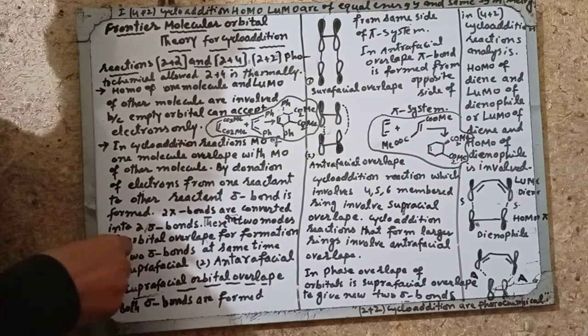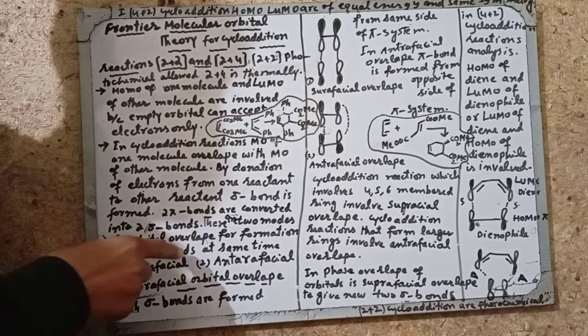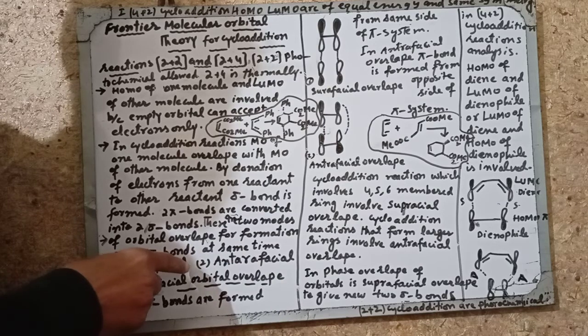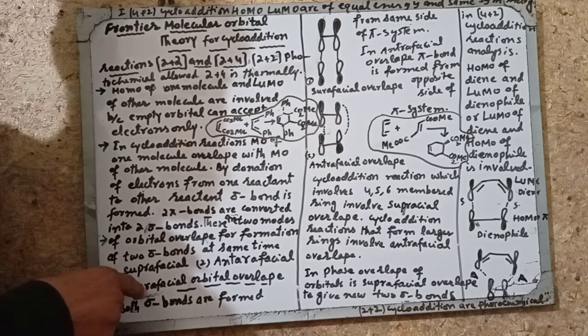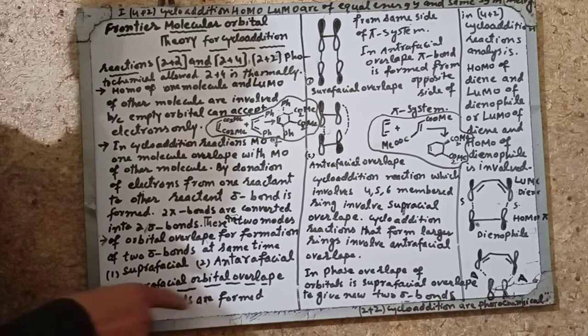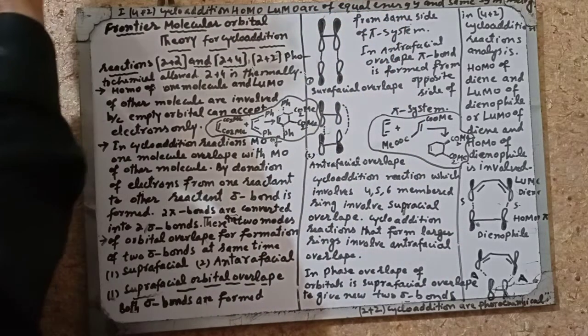There are two modes of orbital overlap for the formation of two sigma bonds at the same time. First is the suprafacial overlap of molecular orbitals. Second is the antarafacial overlap of molecular orbitals. In the suprafacial orbital overlap, both sigma bonds are formed from the same side of the pi system.